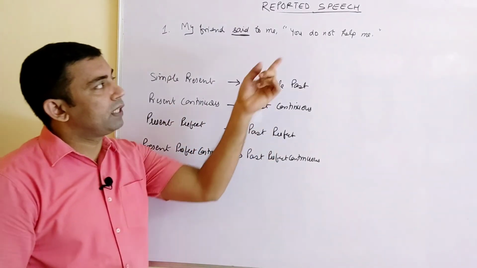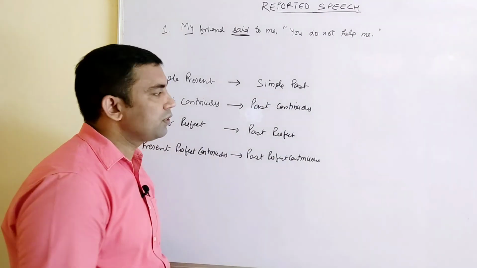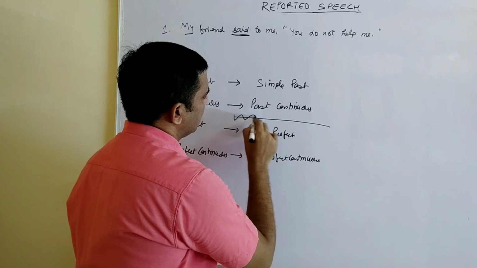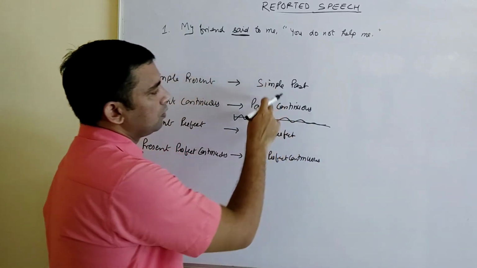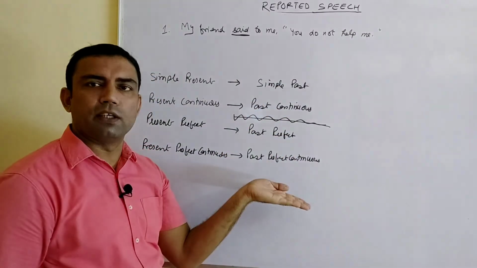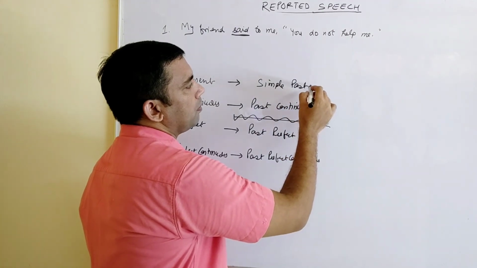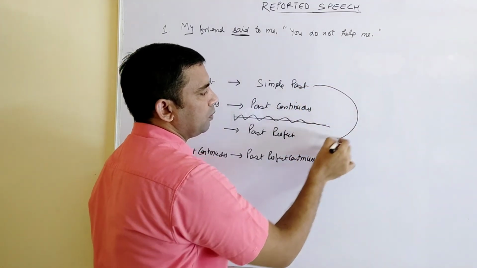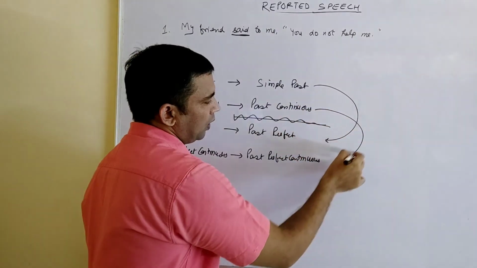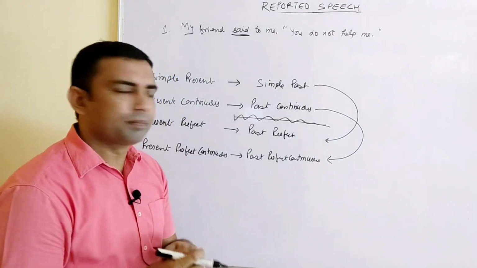Now if in the reported speech, inside the inverted commas, we have past tense, then how to change? That is also easy. Divide that into two parts. We have four tenses in past tense. Divide them into two parts, first two and second two. Clear? Now how to change it? The first of the upper will go to the first of the second, and the second of this will go to the second of this. How is it? Easy? See.